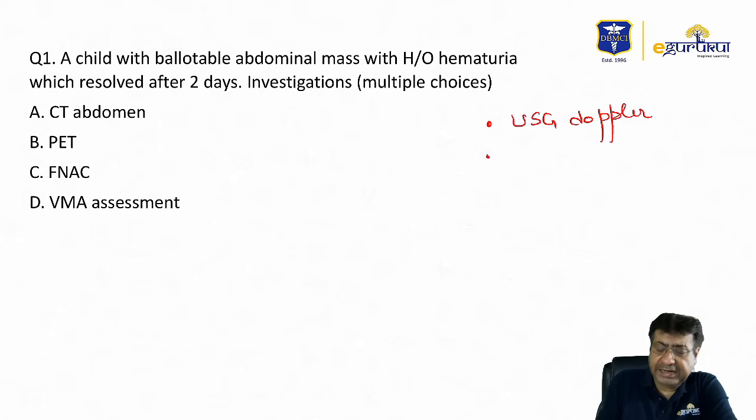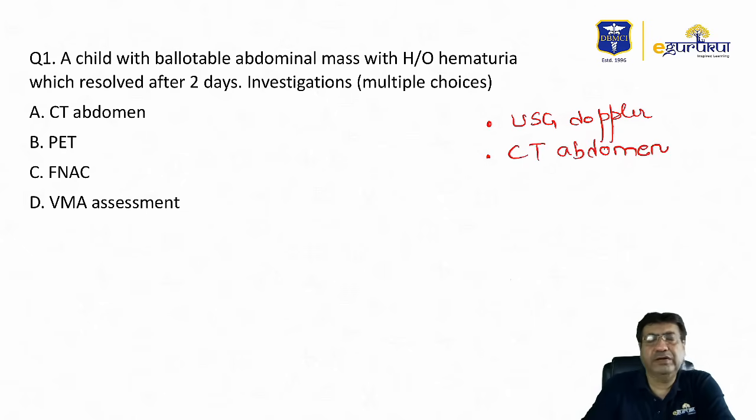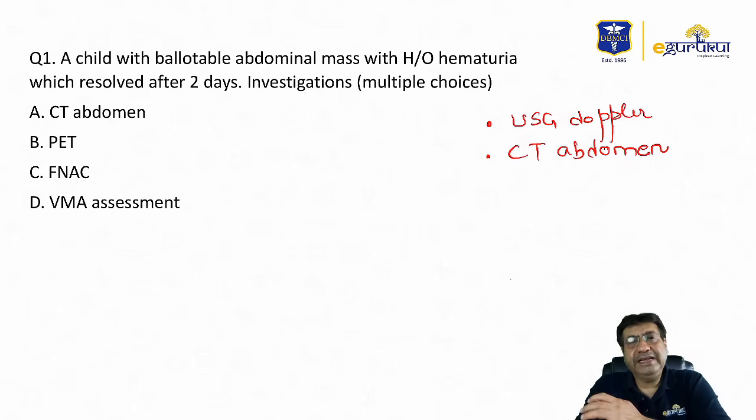However, the standard imaging technique used to define this condition is the CT abdomen. CT abdomen can not only reliably define this abdominal mass, but can also tell you its size, areas of necrosis, and the spread, especially metastatic spread.